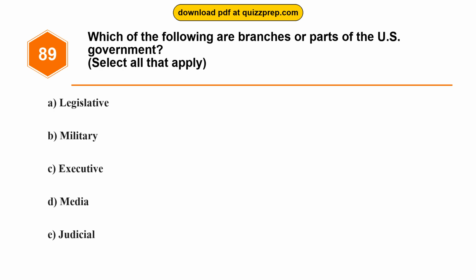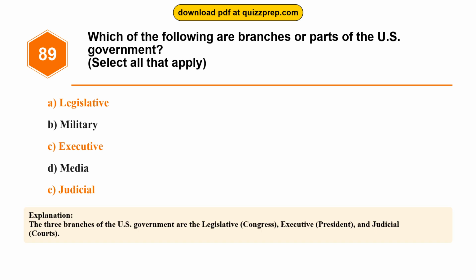Question 89. Which of the following are branches or parts of the U.S. government? Option A. Legislative. Option B. Military. Option C. Executive. Option D. Media. Option E. Judicial. The correct answers are options A, C, and E. Legislative, executive, judicial. The 3 branches of the U.S.